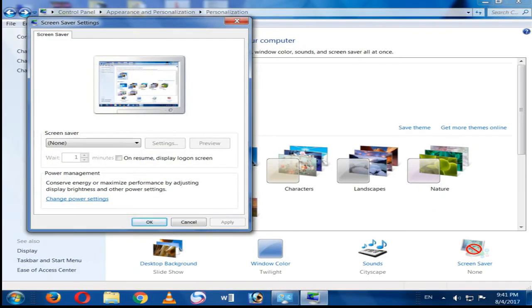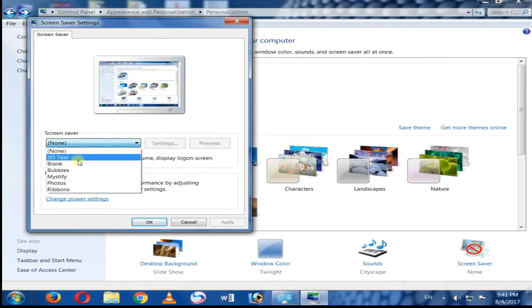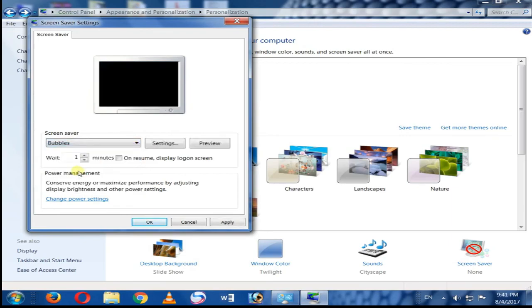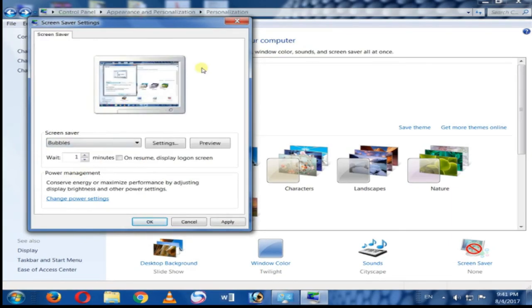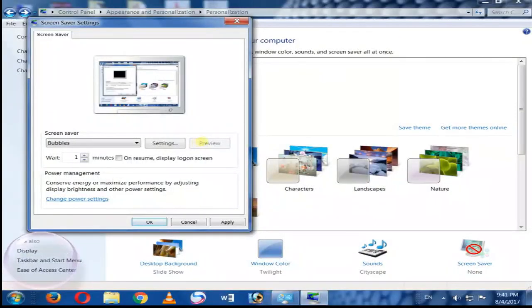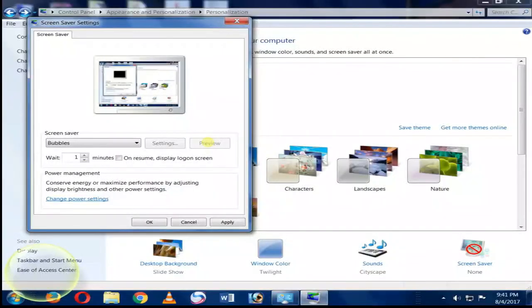Under the screensaver title, find the drop down arrow, click on it. Select the theme that you like from the list. Click on the drop down arrow of the wait time box and select the number of minutes of inactivity after which the screensaver should appear on screen. Click on preview to see how it would look on the screen.